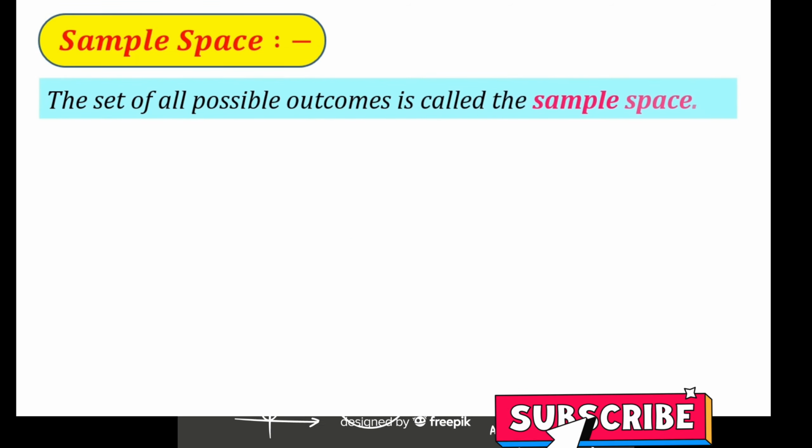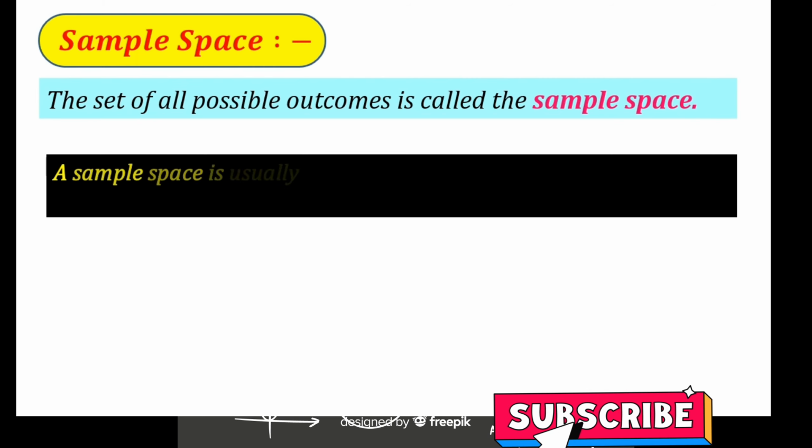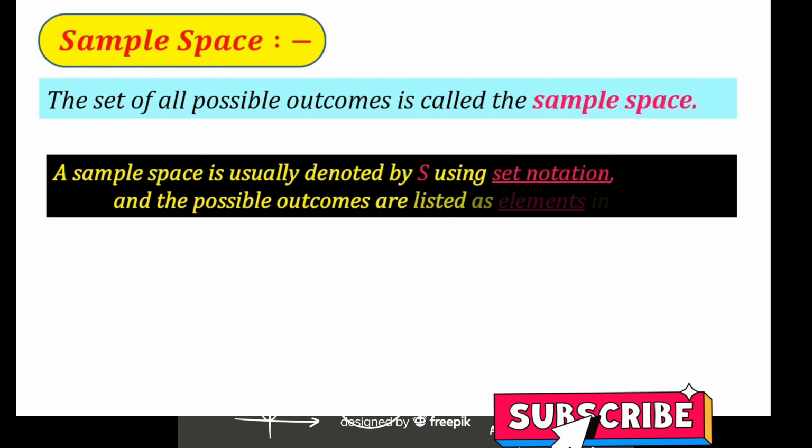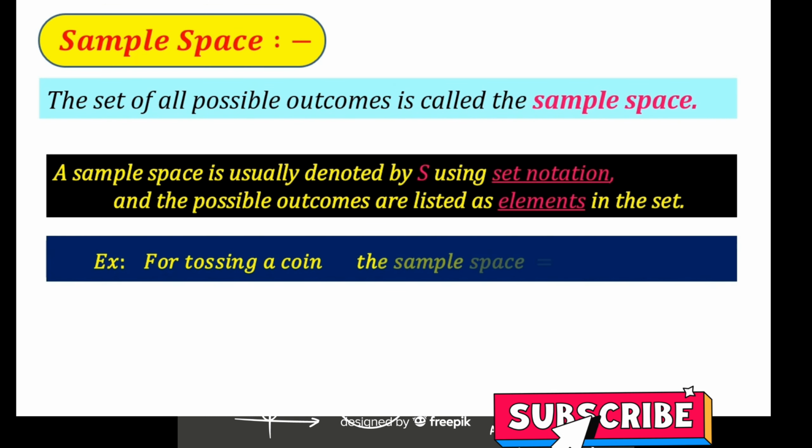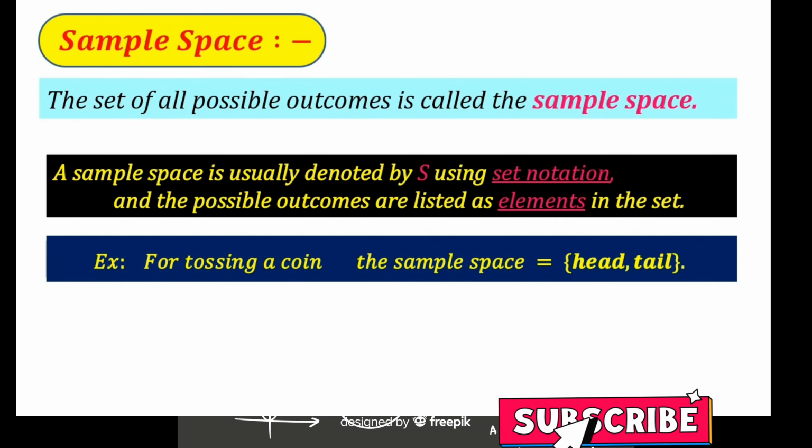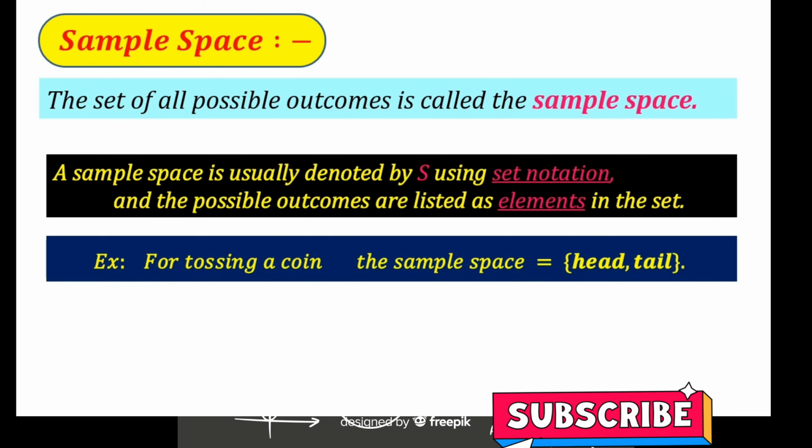Sample space. The set of all possible outcomes is called the sample space. A sample space is usually denoted by S using set notation, and the possible outcomes are listed as elements in the set. For example, for tossing a coin, the sample space is the set {head, tail}.